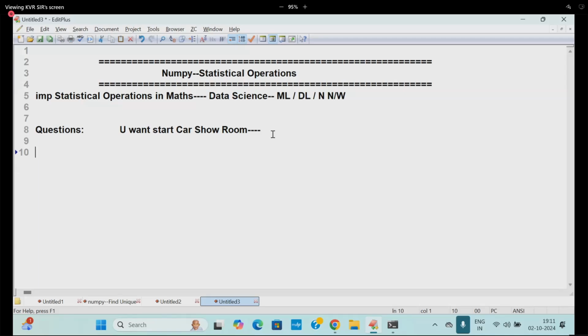Whatever it is, you need to listen to the class. First, to buy the car, you need to have the Python subject in the brain. Then only it is possible.